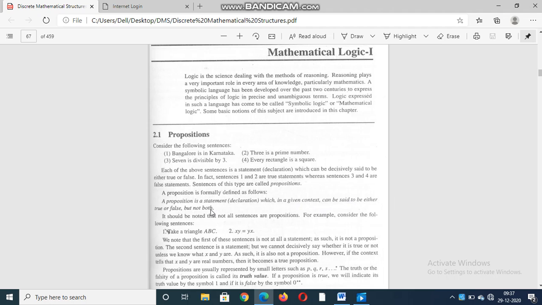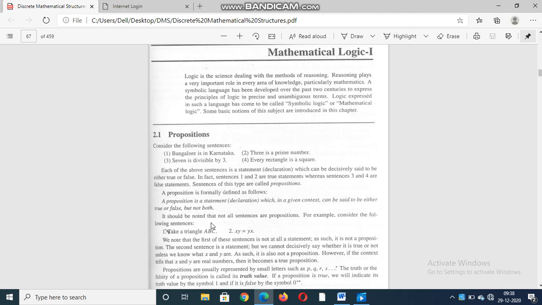A proposition is a statement which, in a given context, can be said to be either true or false, but not both. So in a proposition, you can take a decision either true or false, but not both. If it comes as both, we conclude it is not a proposition.